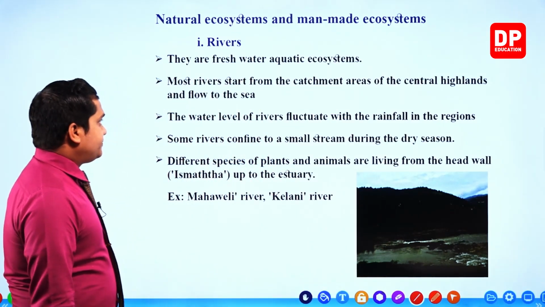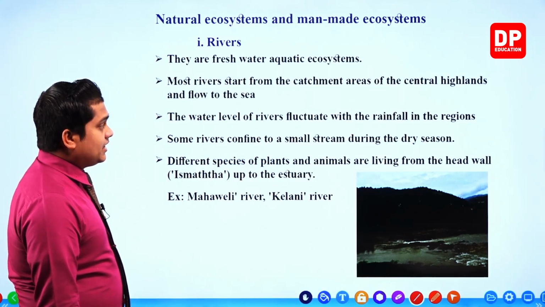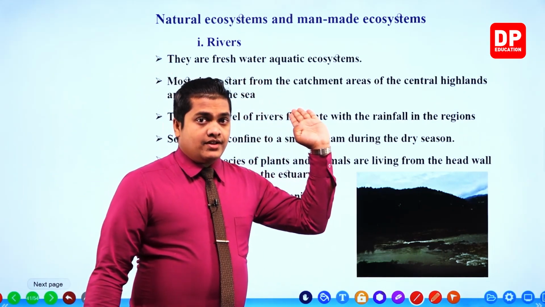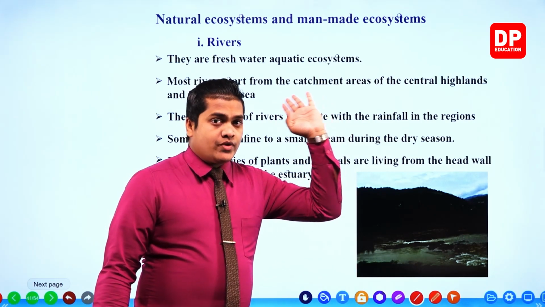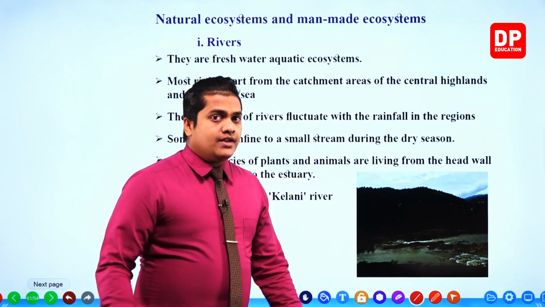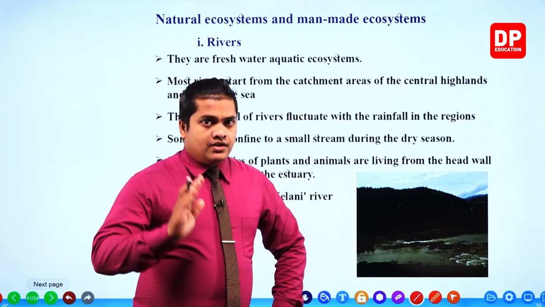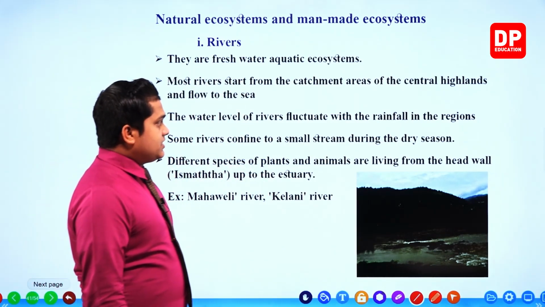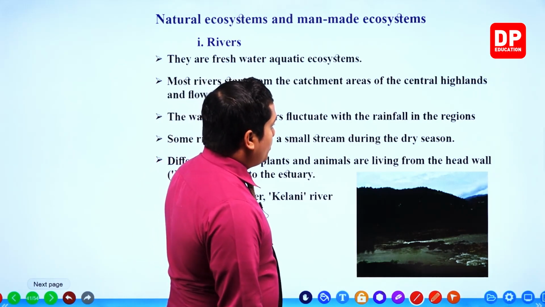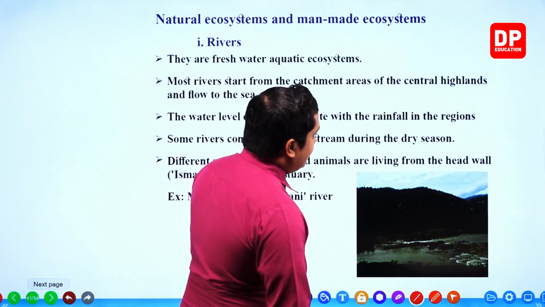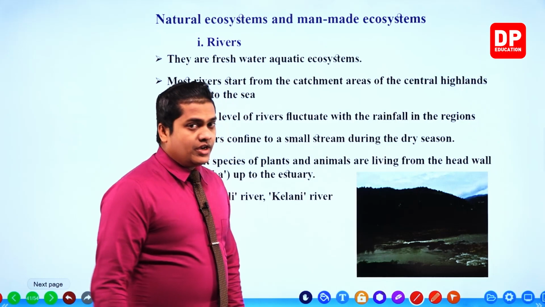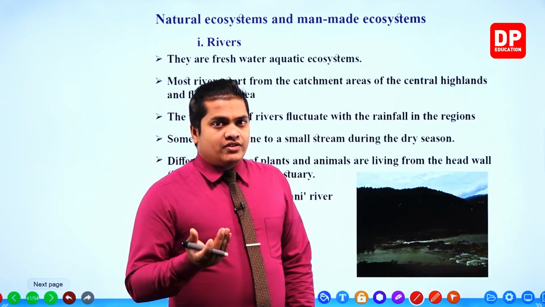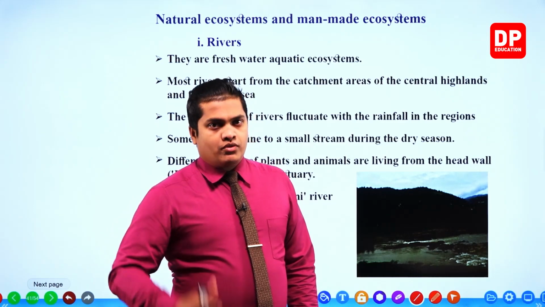The other specialty is that, starting from a catchment area, highlands or hill country, these rivers start and flow towards the sea. Then, my dear children, the water level of rivers fluctuates with the rainfall in the region. According to the rainfall, the water level in the rivers moves up or down.